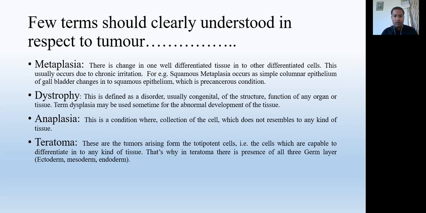Next thing is the teratoma. This is a kind of tumor. In our body we have some cells called totipotent cells. Our body is made up of three kinds of germ layers: ectoderm, mesoderm, and endoderm. These totipotent cells can change their character to any kind of these cells. So when a tumor develops from the totipotent cells, it is called teratoma.